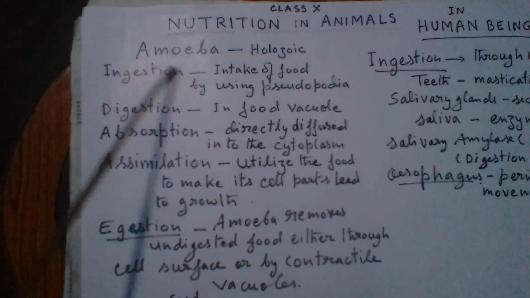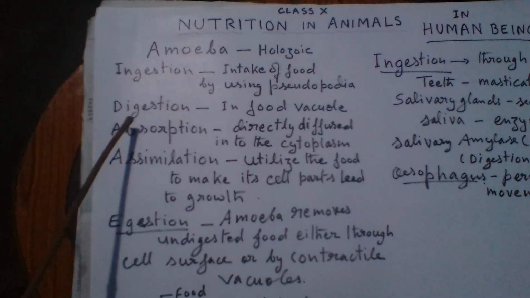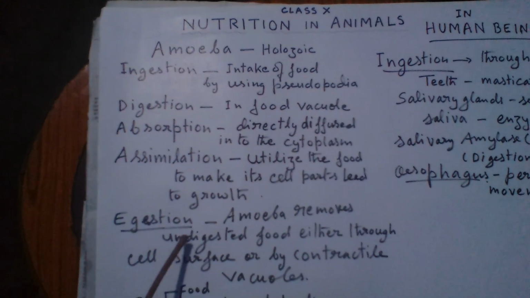Here you can see amoeba follows all the 5 processes of holozoic nutrition: ingestion, digestion, absorption, assimilation, and finally egestion.